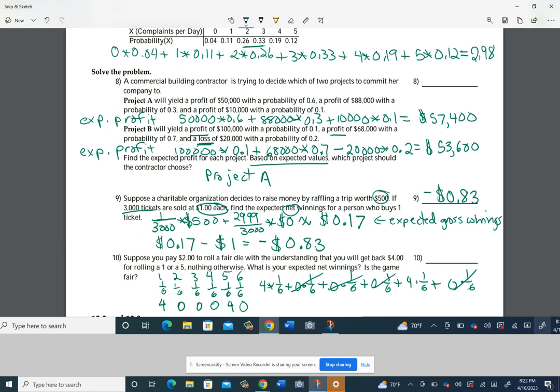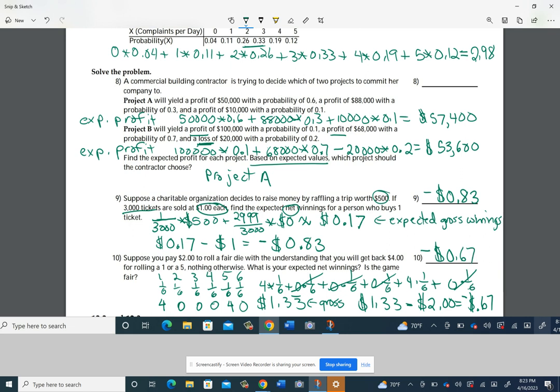When you do that, you'll wind up getting 4/3 or 1.333 repeating like that. Those are the gross winnings, the expected gross winnings. So you need to take that 1.33 and subtract how much you paid to play the game, which was $2. And that gives me a negative again. This time it would be a negative 67 cents.